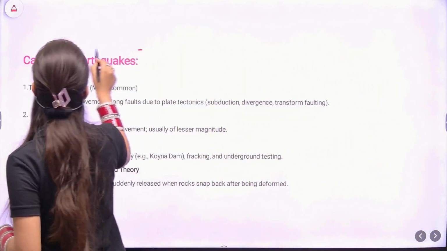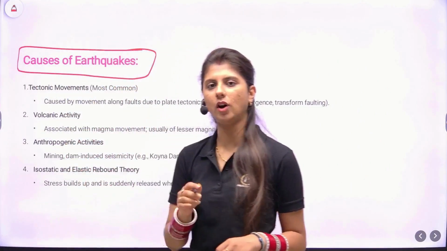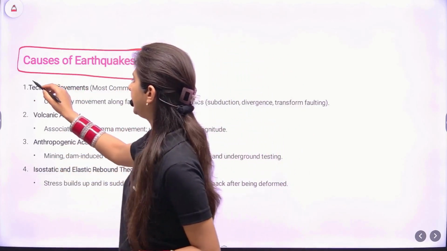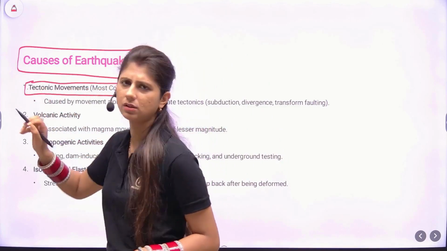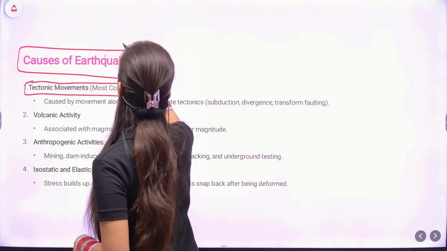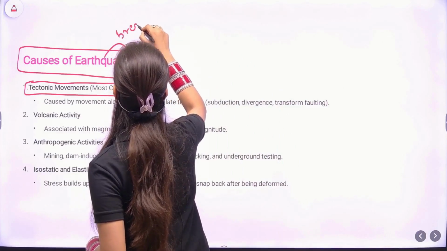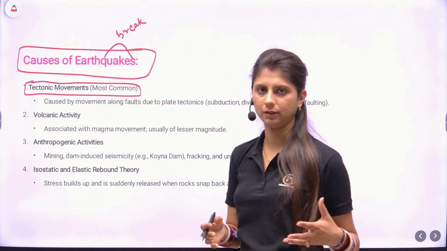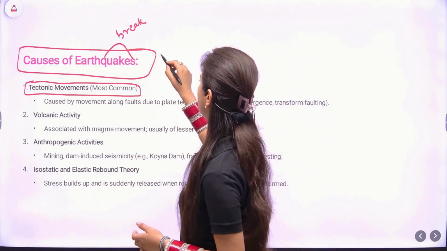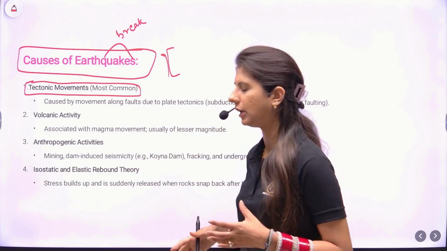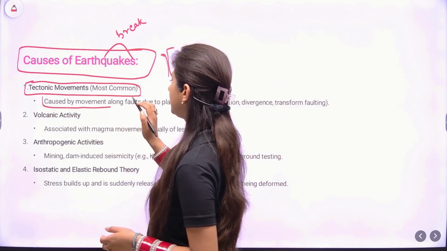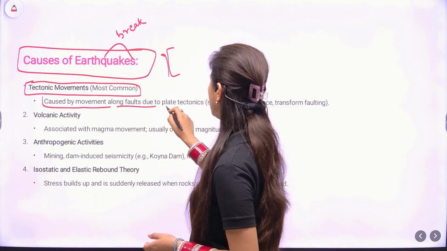So let's first know about the causes of earthquakes. We have divided it into 4 points. The first one being tectonic movements, which is the most common. Also, what does the word earthquake mean? Quake means breaking, right? So whenever there is the breaking of the earth, or in simpler words, the breaking of the plates, the tectonic plates, whenever there is some rupture, some fault, some stress around the plates, then due to tectonic movements, the earthquake is caused along the faults due to plate tectonics.